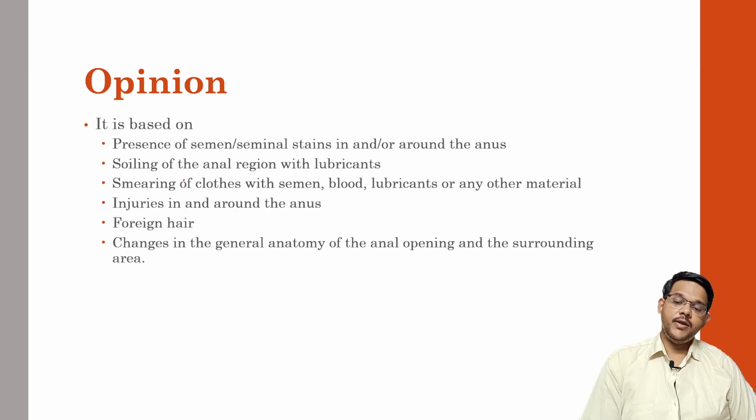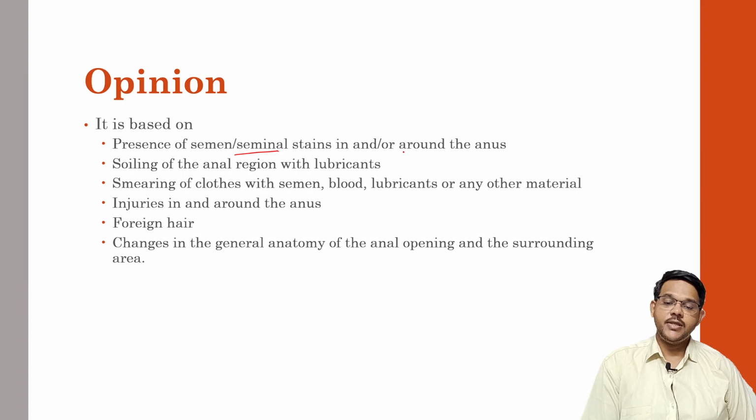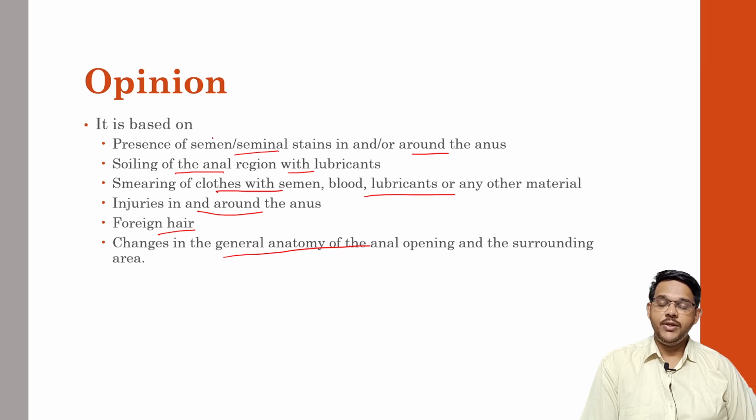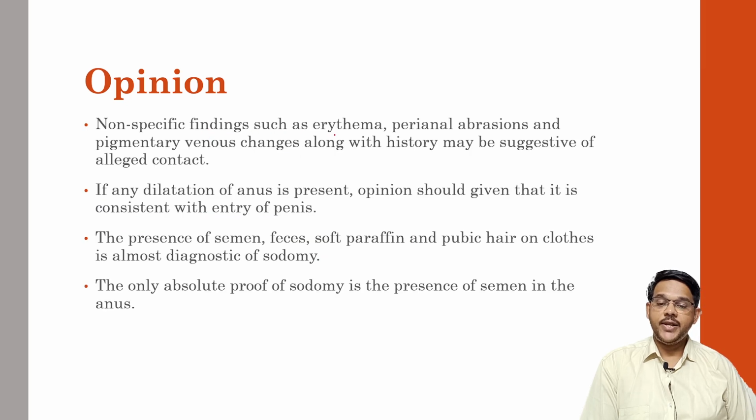Then the opinion should be based on the presence of semen or seminal stains in and around the anus, soiling of anal regions with lubricants, smearing of clothes with semen, blood and lubricants or anal material, injuries in and around the anus, foreign hairs, and changes in the general anatomy of the anal opening and surrounding area. Based on all this, the opinion has to be given. Non-specific findings such as erythema, perianal abrasions, and perianal venous changes along with the history may be suggestive of alleged contact. If any dilatation of the anus is present, the opinion should be given that it is consistent with the entry of a penis.